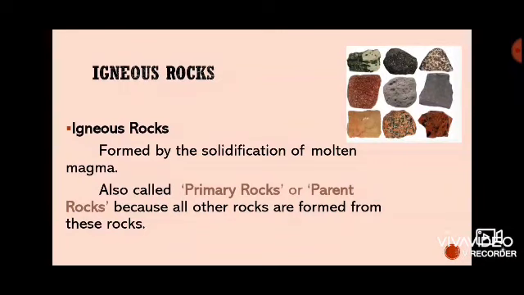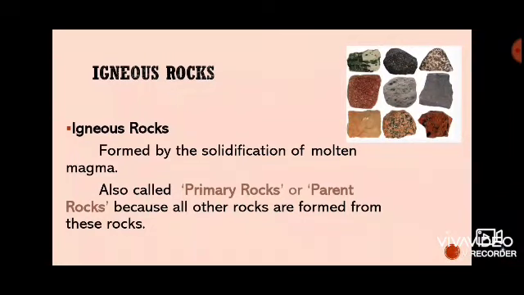The igneous rocks are known as primary rocks or parent rocks because all other rocks are formed directly or indirectly from these rocks. They are formed from magma and lava. When a volcano bursts out, the magma comes out. The hot magma is called lava. After the lava cools and turns into solid form, it is called igneous rock.